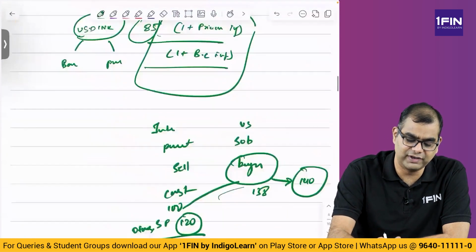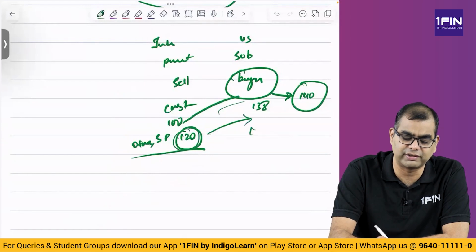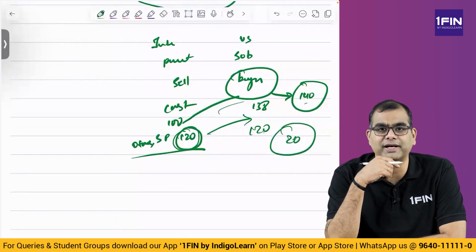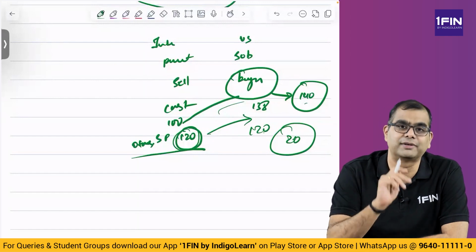See what happens if you sell it to everybody else at 120, and to these people also you sell it at 120. What happens? 120 to 140, 20 rupees profit. This 20 rupees, they keep in US. But the problem with US is, US says, no, I will not allow you to repatriate this 20 back. Even if you pay taxes, I will not allow. So instead of that, you charge them a higher price.